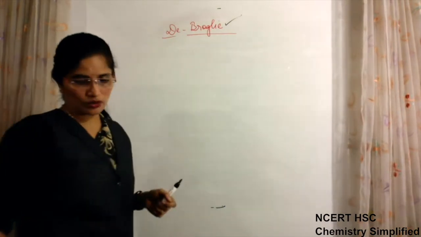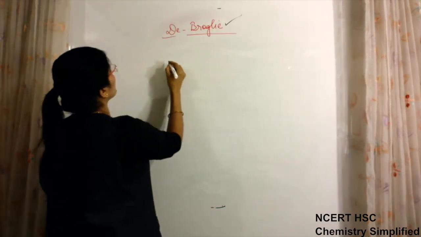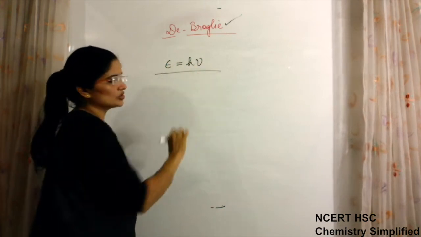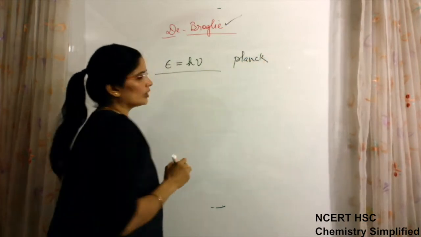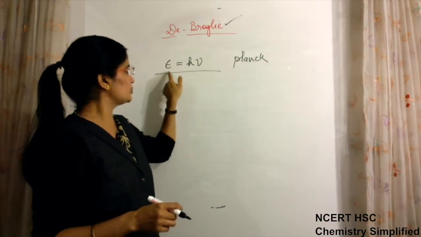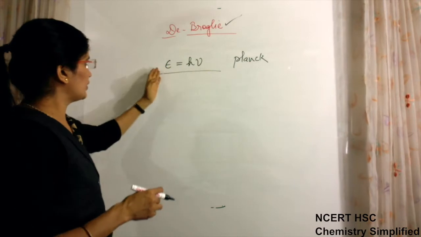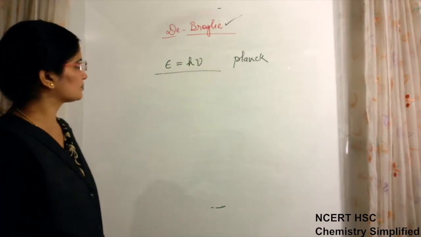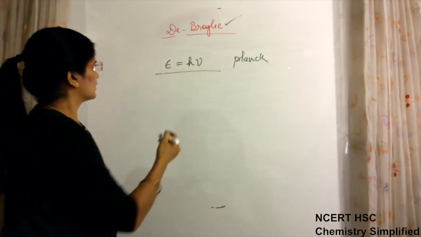Now we have to remember that E is equal to h nu. This equation was given by Planck for the particle nature of radiations. So de Broglie used this equation, E is equal to h nu, where E is the energy, h is Planck's constant and nu is the frequency, to consider the particle nature.